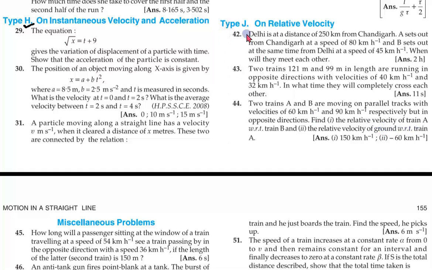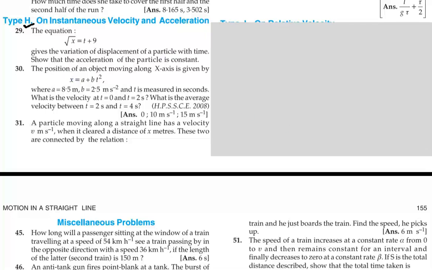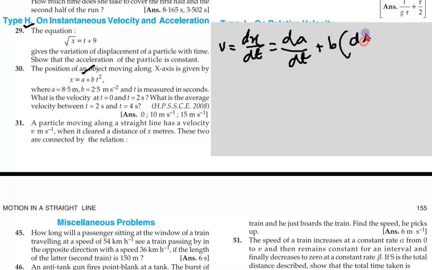Let me differentiate. v equals dx by dt. dx by dt equals d of a by dt, let me differentiate separately, plus the second term b t square. b is constant so I can take it outside the differentiation: d t square by dt.